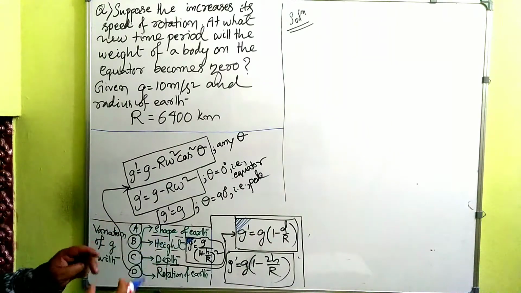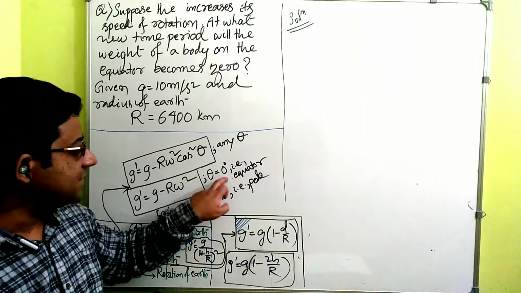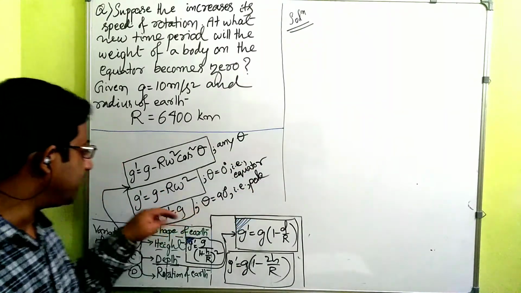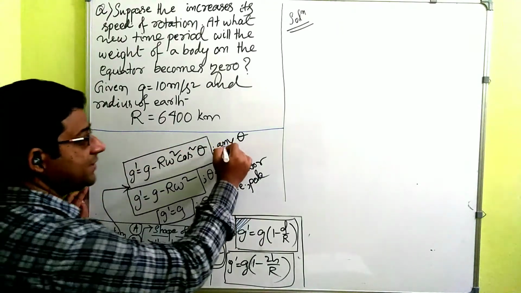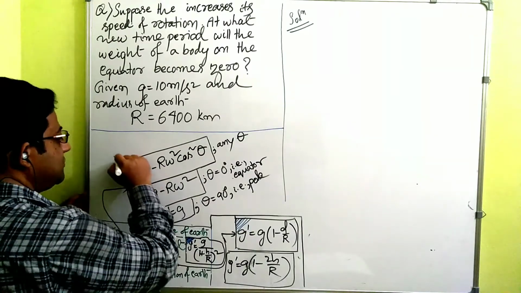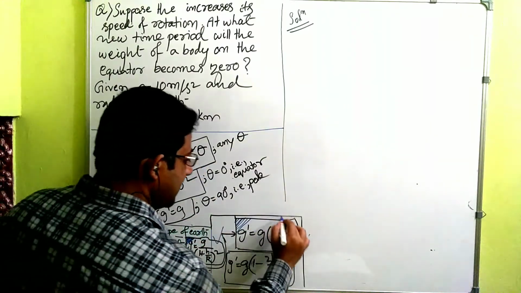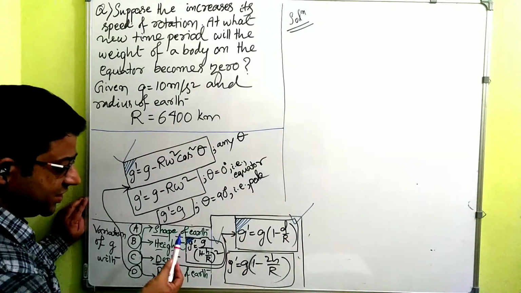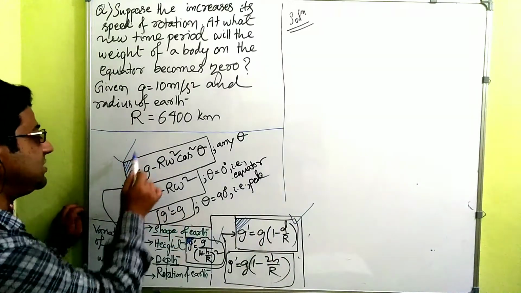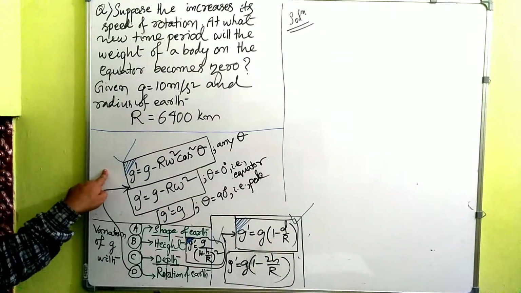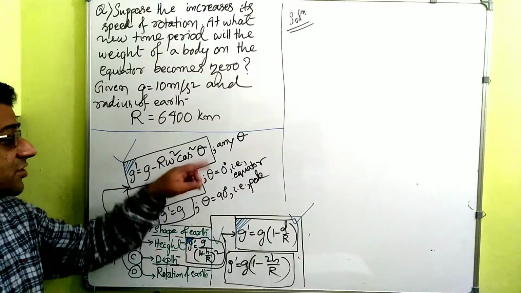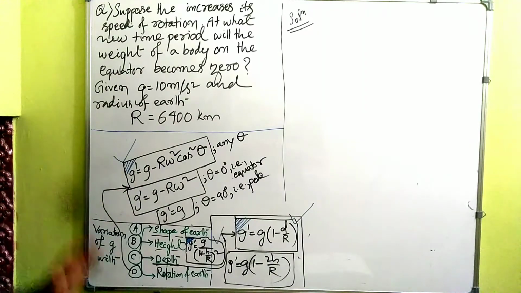And because of the rotation of Earth, we found some special cases like when theta is 0, that is when the object is lying on the equator, there's one formula. When it's on the pole, there's one formula, but it is derived from the same formula, where theta is any angle, anywhere it is lying. This is this formula. So this formula, and this formula: the variation of g according to height, the variation of g according to change in depth, and the variation of g according to change in rotation. This thing you understood. According to change in rotation, what is the period of rotation? If that is increased or decreased, or the theta is varying, because of those things it can be changing.